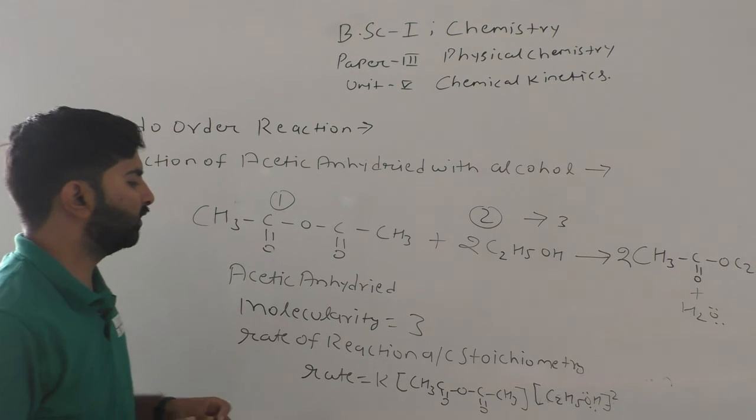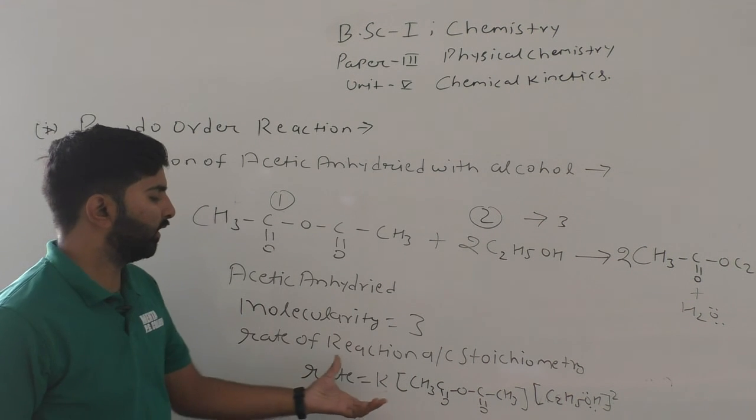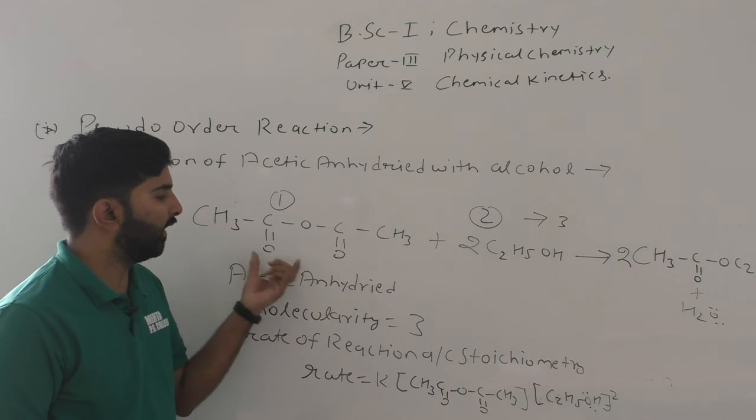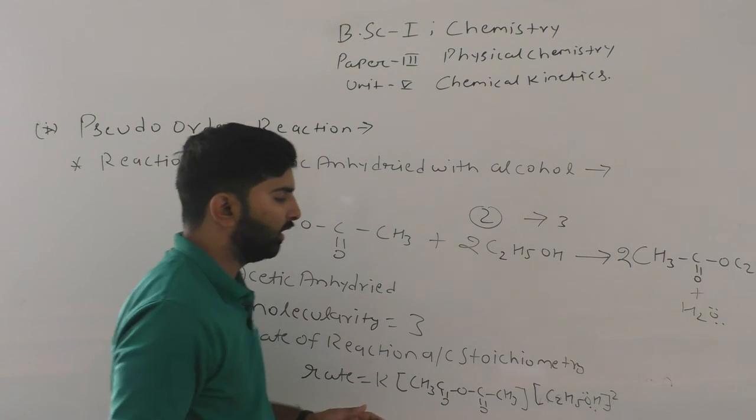So for this reaction, according to stoichiometry, the rate expression is given as K multiplied by acetic anhydride and alcohol.